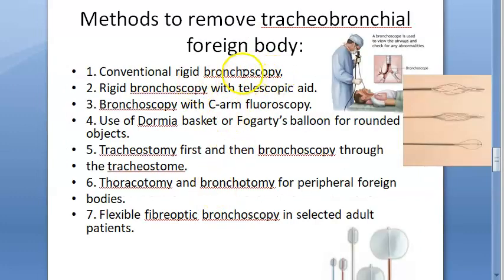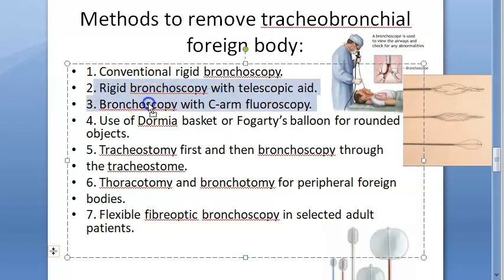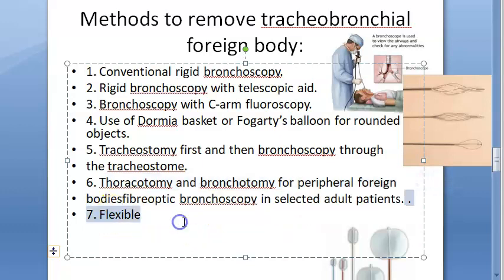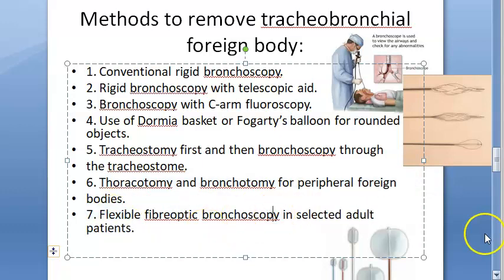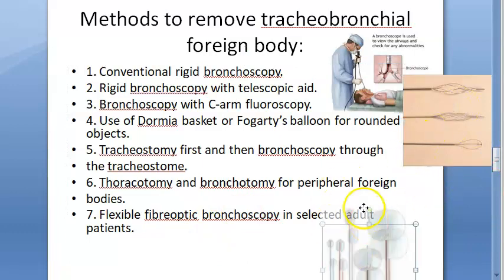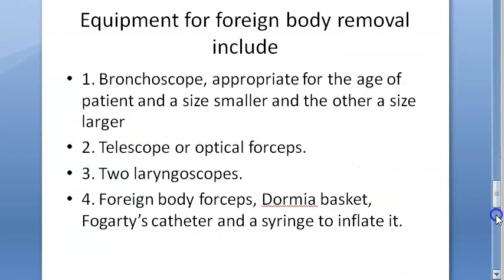Conventional rigid bronchoscopy with telescopic aid, bronchoscopy with C-arm fluoroscopy, Dormia basket, Fogarty's balloon. Then you can do tracheostomy first and then go with a bronchoscope through the tracheostome. Thoracotomy, bronchotomy if it is a peripheral foreign body. Flexible fiber optic bronchoscopy also can be done. This is the Dormia basket and this is the Fogarty balloon.